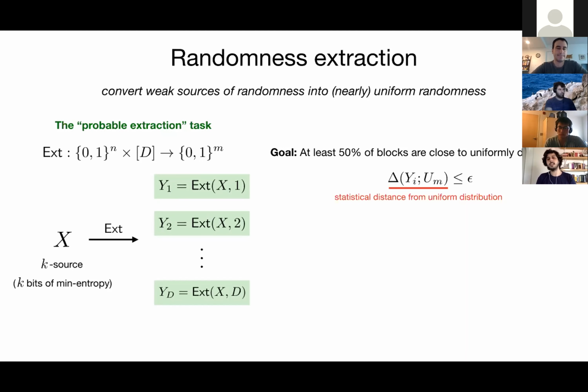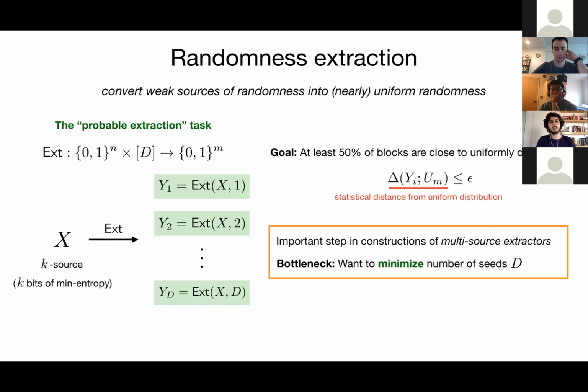And the goal here is that at least half of the blocks should be close to uniform, in the sense that the statistical distance between the distribution of the block and the uniform distribution is at most some epsilon.